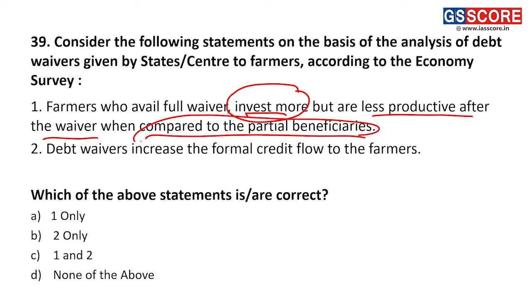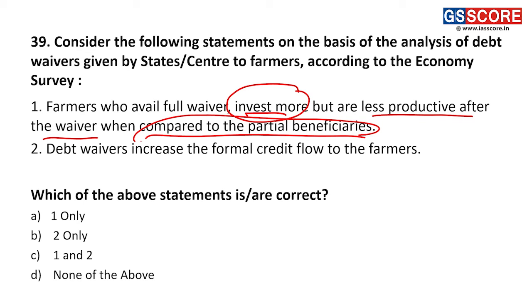So in this case, the actual observation is the opposite. The observation is that farmers with full waiver consume less, save less, and invest also less, and they are also less productive. Basically, they are not better off; they are rather worse off. Farmers who avail full waiver. Who is going to avail the full waiver? A person who was dishonest right from the beginning. Who is going to call for a full waiver? A person who is dishonest, who didn't want to pay anything.